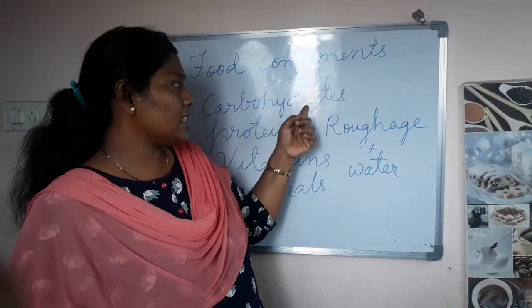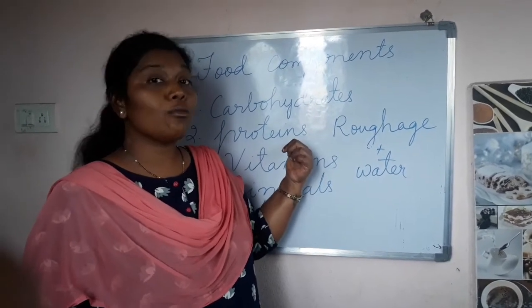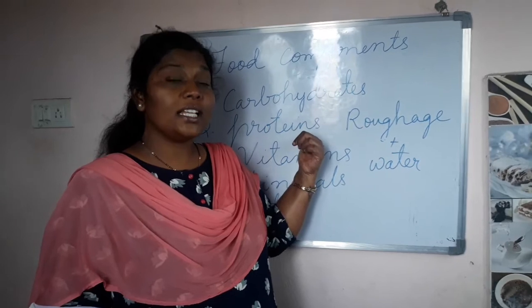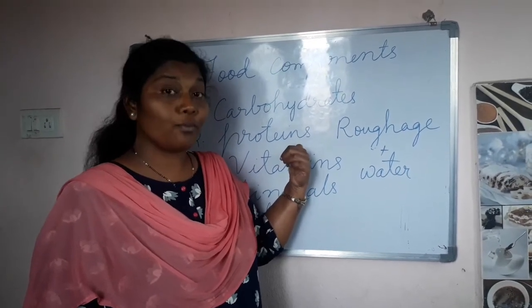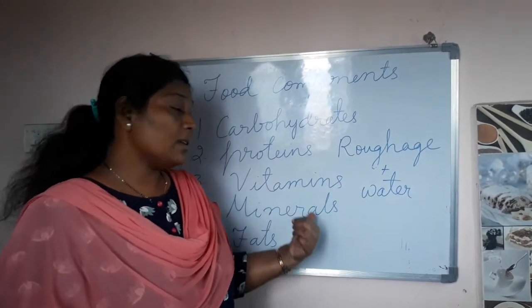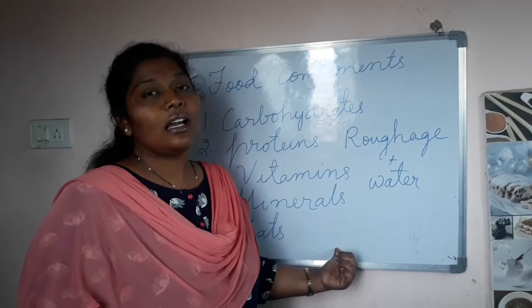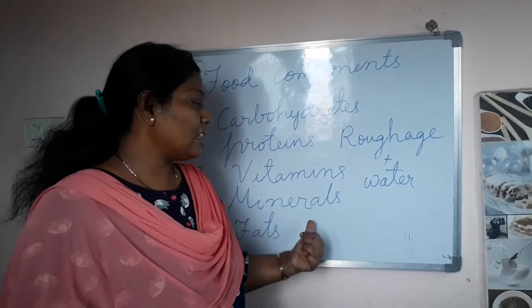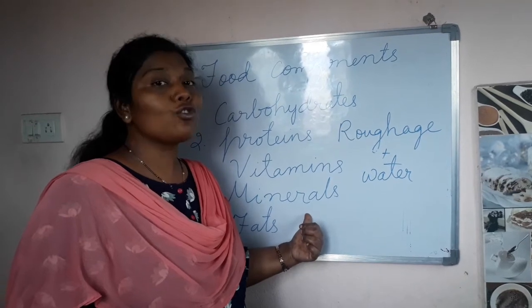As I already said, you can find carbohydrates more in the cereals. Proteins you can find more in the pulses, meat, egg or fish. All these contain more amount of proteins. Fresh leafy vegetables, fruits and all kinds of foods contain vitamins and minerals, more in the leafy vegetables and fruits.